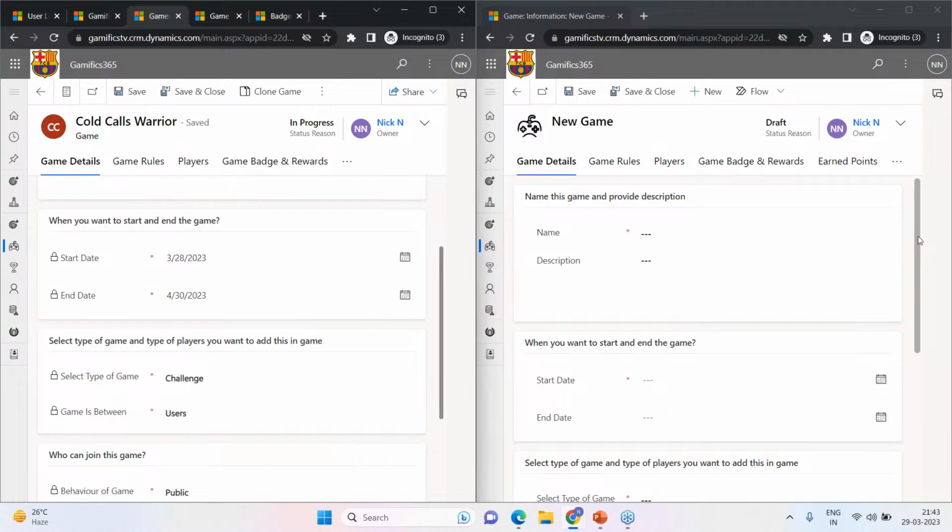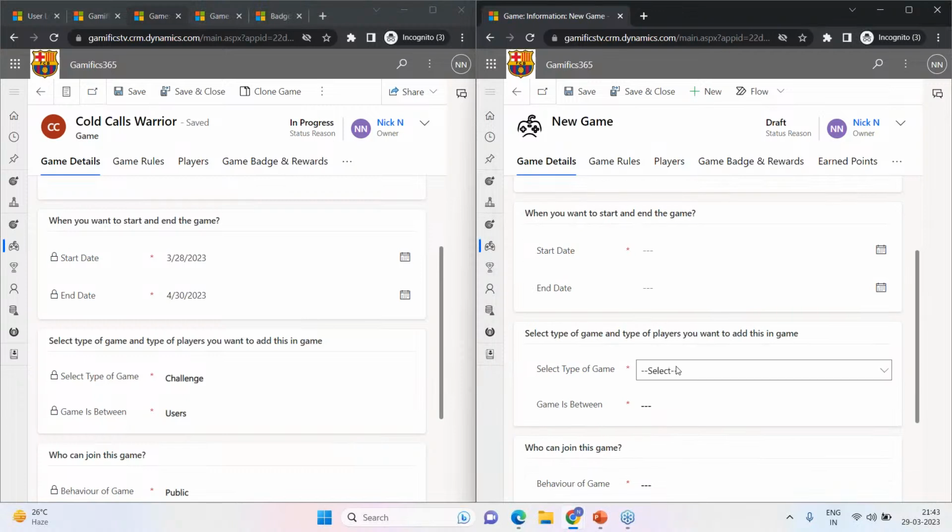However, if I just go to the right side window, I'll show the different types of games that you can create. As I had mentioned during the introduction, we have the challenge, the face off, and the race. But what exactly are these three types of games?